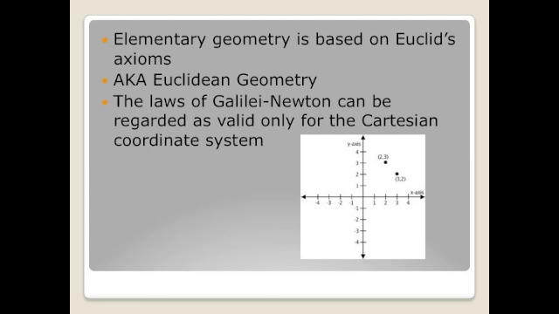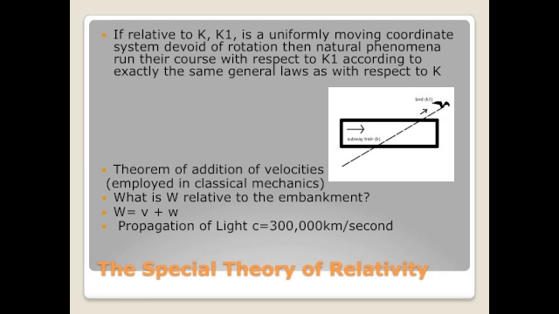This is an example of a Cartesian coordinate system. They are very simple coordinate systems that don't take into account the curvature of the Earth. Let's picture a bird flying over the subway in a different direction. The train is given the coordinate system k relative to the embankment. The raven shall be given the coordinate system k1 relative to the train.